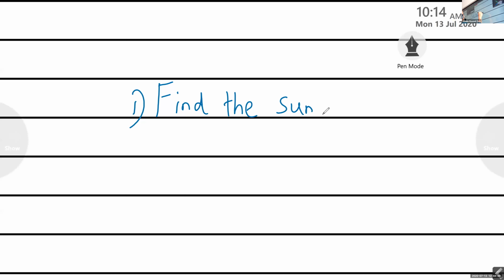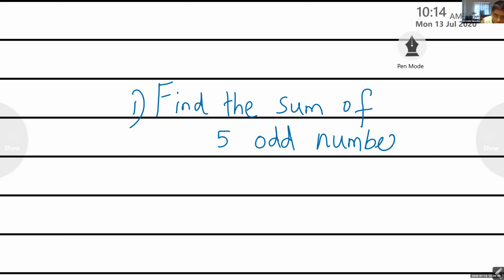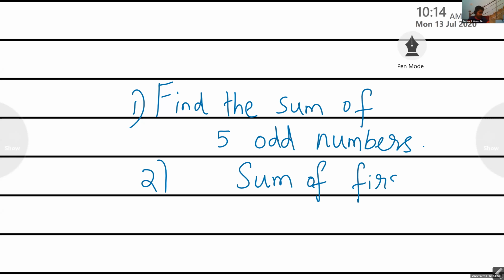Find the pattern, then find the sum. And the second one, find the sum of the first 9 odd numbers.